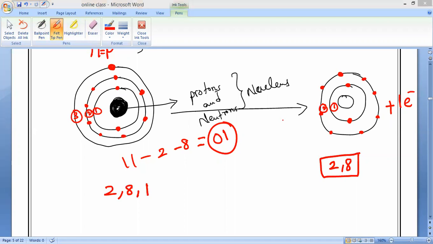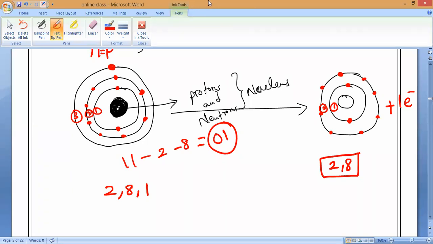Metals will turn into positive ions by loss of electrons, and one shell will decrease always. Is it okay, guys? Yes, sir. That is the point. You all should remember it. So by donating electrons, one shell is decreasing in ions.